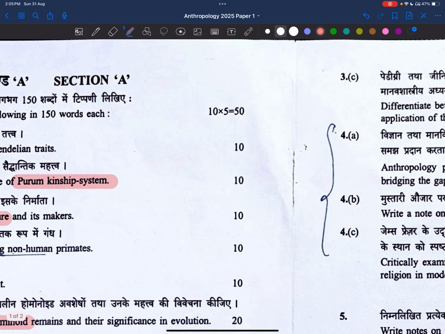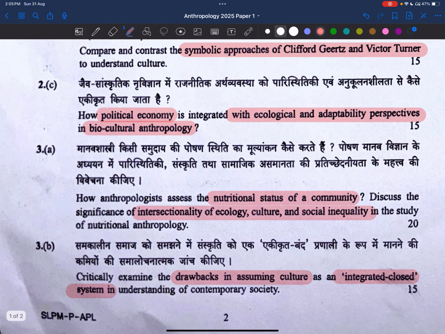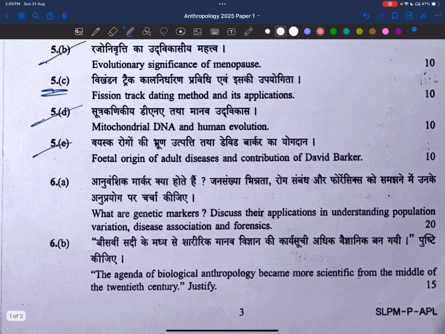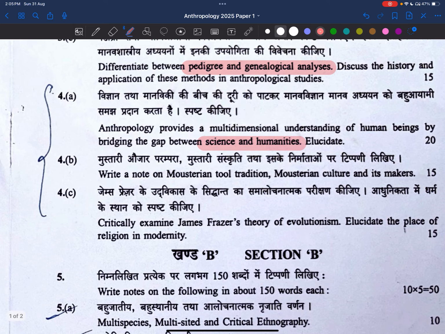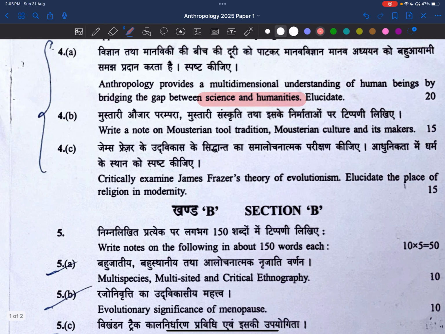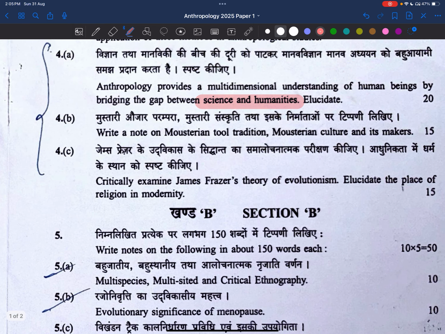This person, I think he is like me only. Whoever marked these things, maybe he is weak in biological anthropology. He has taken this fourth question. Even if I'm in this place, I'll also do the same, because I'm an engineer, so I can't take the risk of answering these biological questions. Even if I study or not, usually I used to do the same in the anthropology course also.